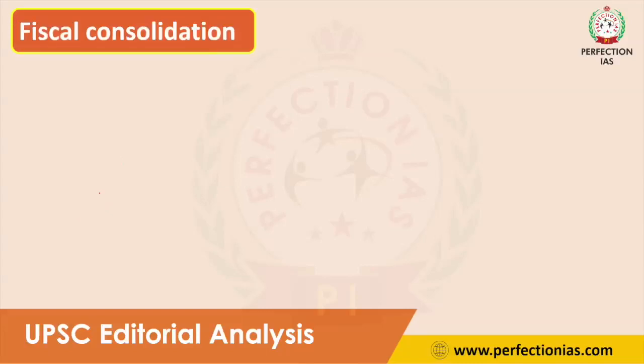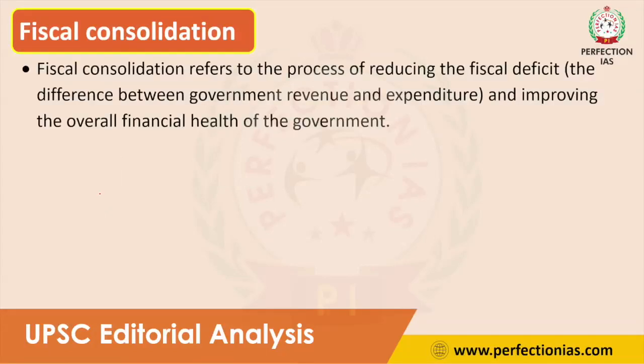What is fiscal consolidation? Fiscal consolidation refers to the process of reducing the fiscal deficit of the government. So what is deficit? Whenever the expenditure exceeds the revenue, this is known as deficit. Fiscal deficit means whenever the government's expenditure is exceeding its revenue.